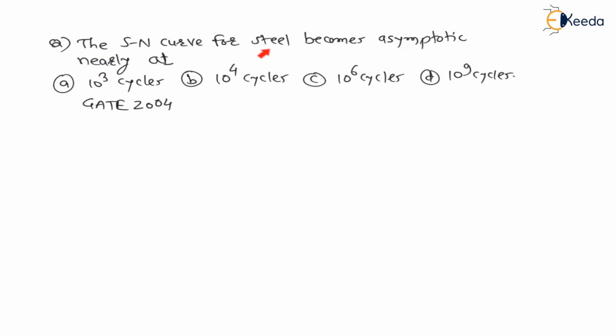The S-N curve for steel becomes asymptotic nearly at... Now if you know, the answer is 10 to the power 6 cycles. This we have seen in theory, and if you don't know the theory, then concentrate.